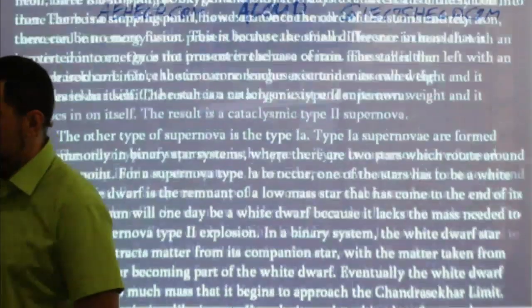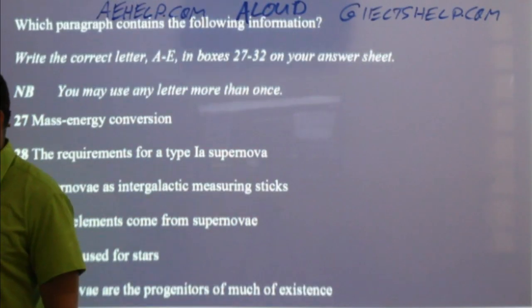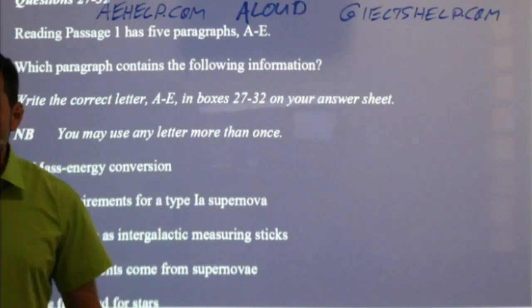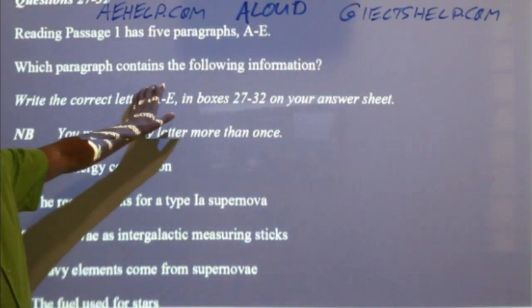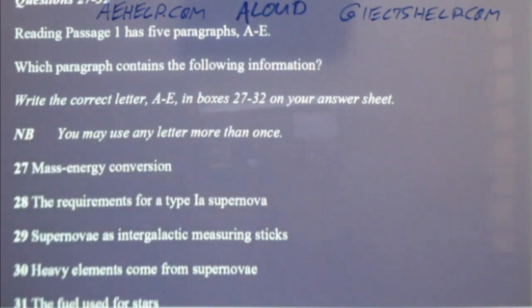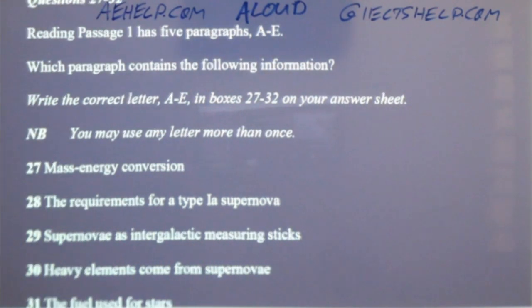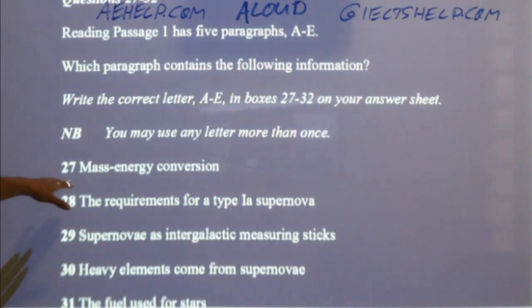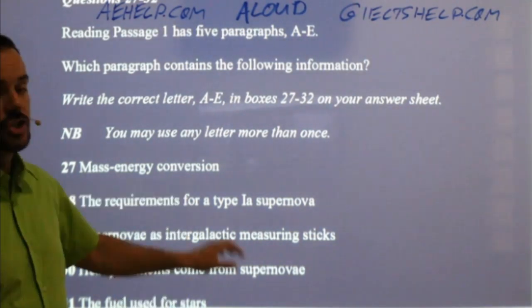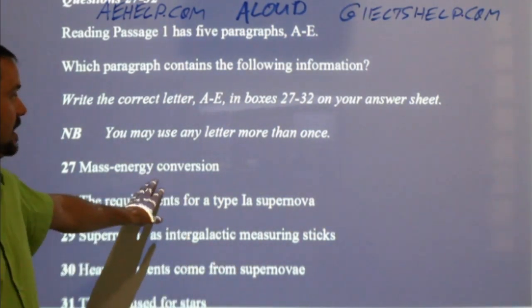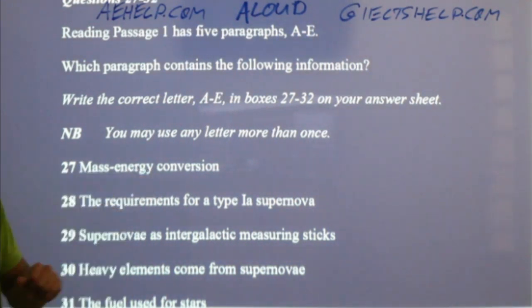Remember the first set of questions? It was, which paragraph contains the following information? And then it says mass energy conversion. Now, according to the introduction, where do you think I will find this? In the beginning, middle, or the end? Probably somewhere near the beginning, okay?